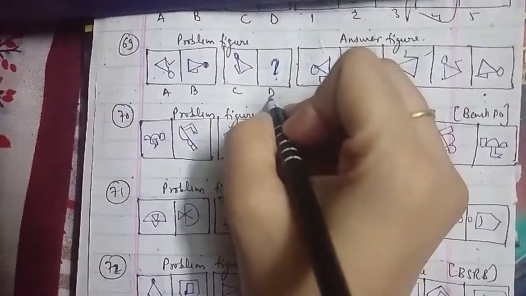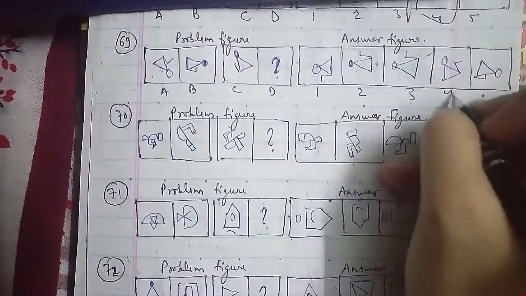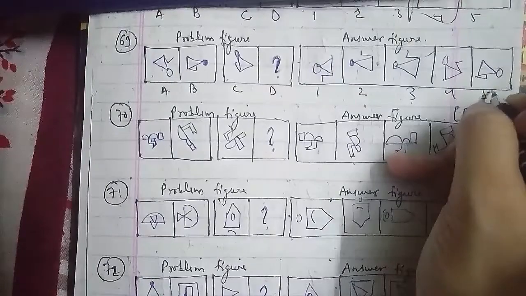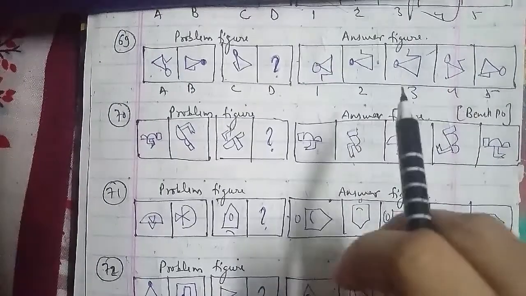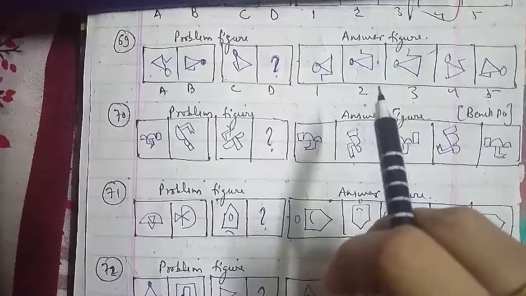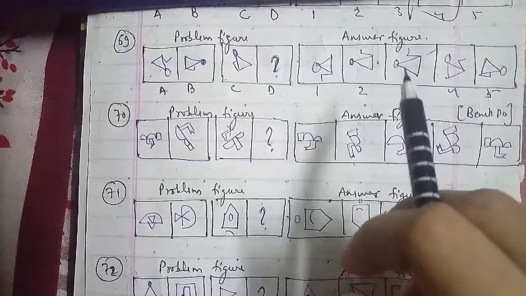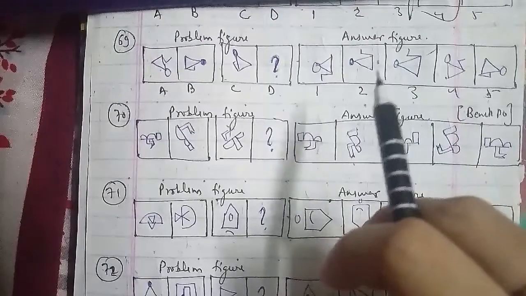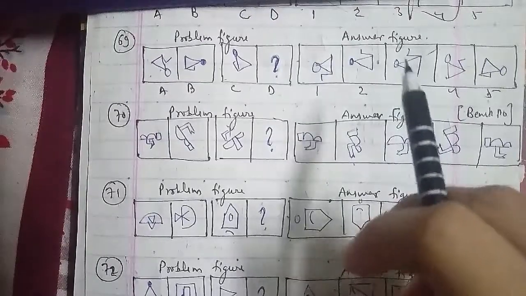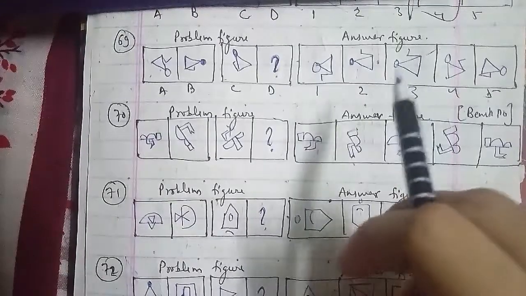In accordance with this particular question, the figure rotates 45 degrees anti-clockwise and gets inverted, and the circle becomes black if initially white, and becomes white if initially black, and the bend line attached to a triangle also gets inverted. So the D figure that we have to find out, the third figure, will be the right answer for this question as well.